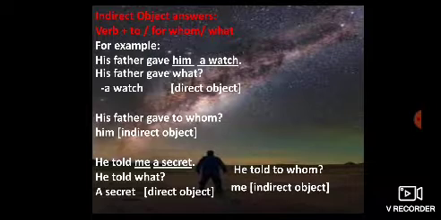In the same way, see the second example. He told me a secret. Now, he told what? So what is the answer? A secret. So a secret is your direct object. And now when you want to find the indirect object, you will not put what, but you will put to whom or for whom. So he told a secret to whom? So what is the answer? Me. So here me is your indirect object in the sentence.